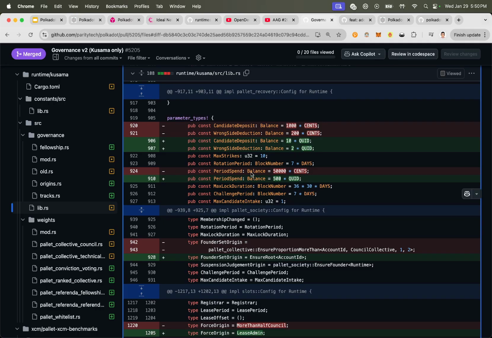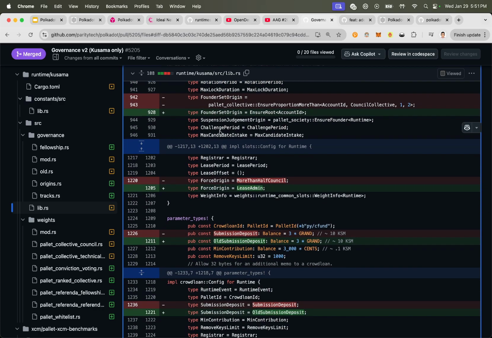Because at the end of the day, this is open source. Polkadot is a multi-chain world, right? You can build parachains, you can build these blockchains on top, connect them with the Polkadot relay chain, and you can also use these Rust modules in your own blockchain, in your own parachain. You can have governance v1 or governance v2, and these PRs are really nice from a technical perspective to see how one would go about configuring it. So this is governance v2.